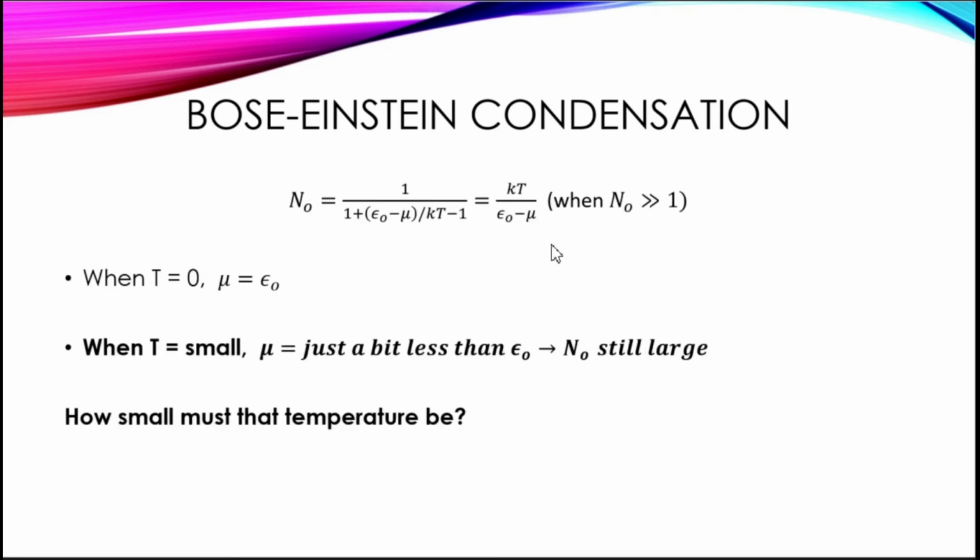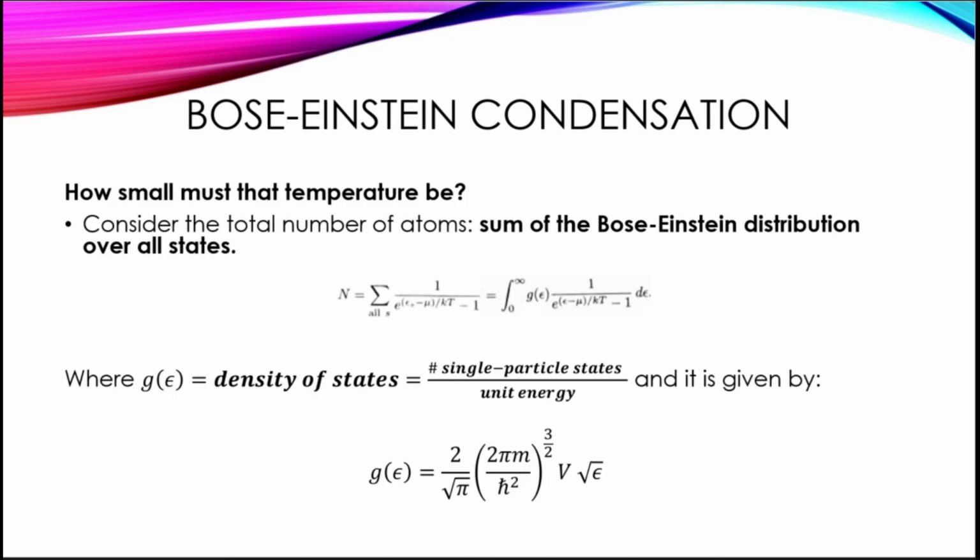So we get this, and when T is equal to 0, the chemical potential has to be equal to the ground state energy of an atom. But when T is not 0, but it's small, mu is just a little bit less than E naught. So N naught is still large. So how small must that temperature be?